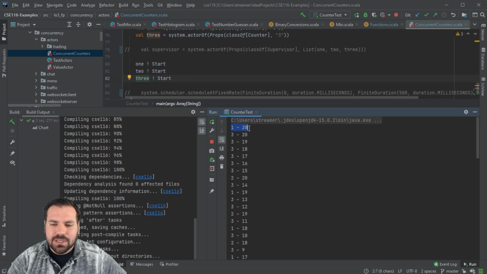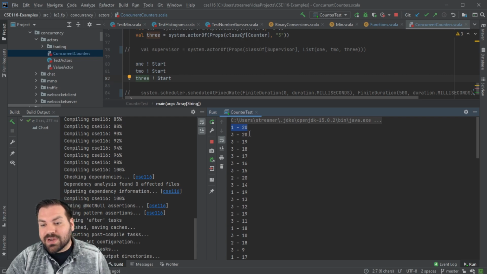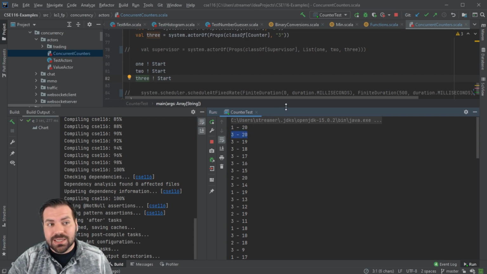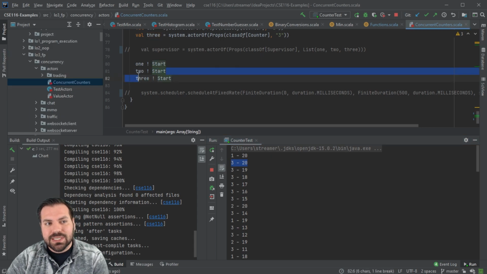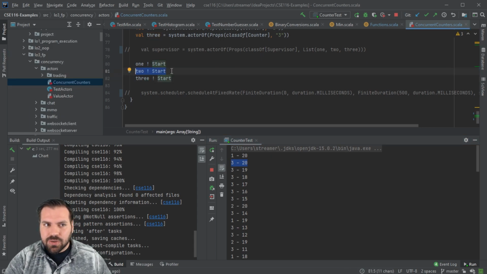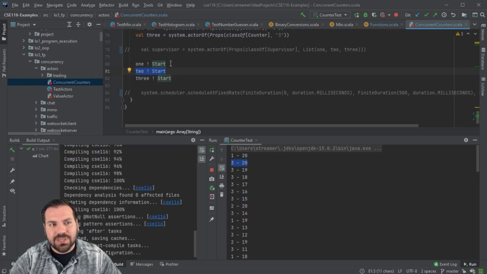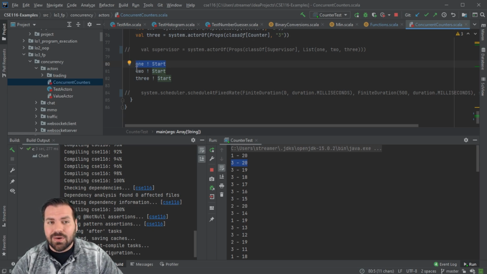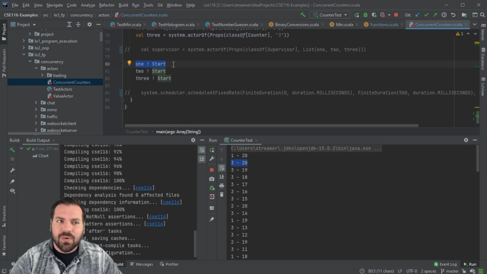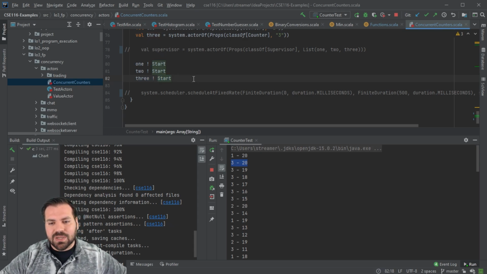Counter 1 starts its counting at 20, and then right away, the very second thing that happens is counter 3 starting its counter at 20. So even though we sent this message to actor 2 first, since we're running concurrently, all these things are happening at the same time. Once this message fires off, we don't really have control over how that executes. We know what's going to happen. We don't know the order. We're going to fire off this message, and this message, and then it's up to the system and up to all kinds of other factors to determine which order things are going to be processed.